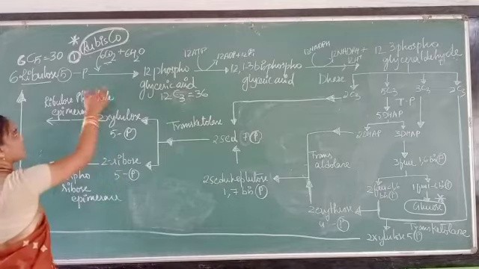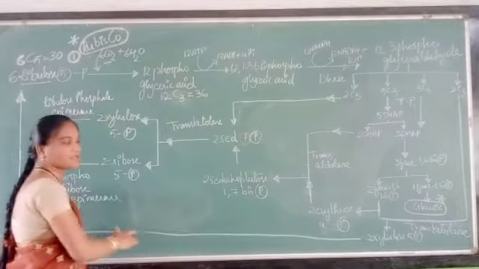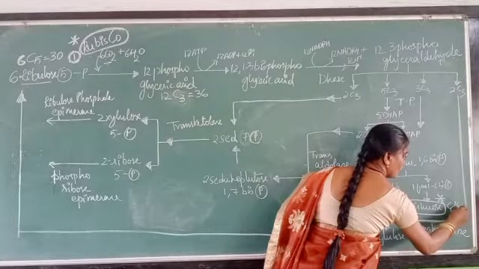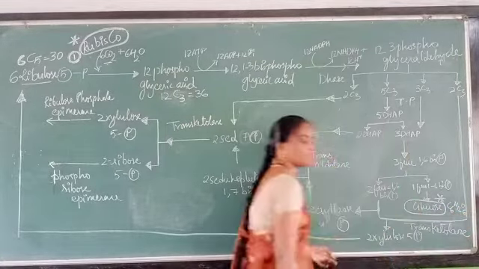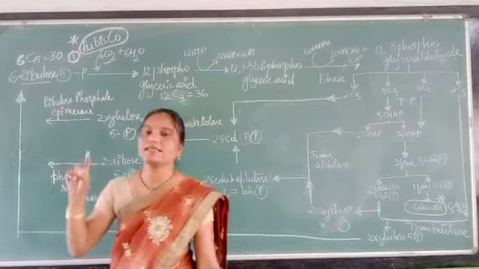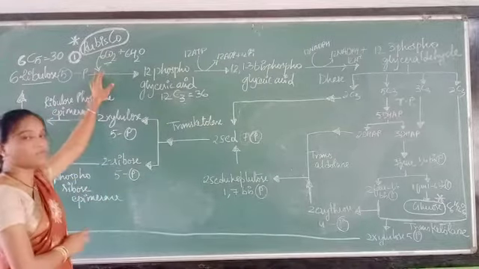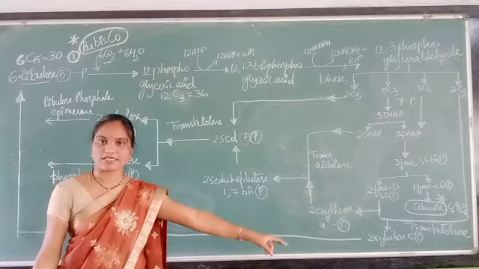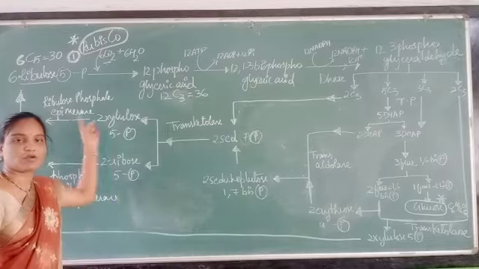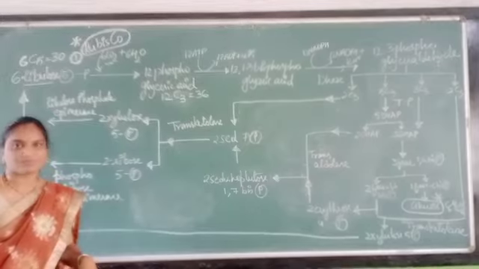So the cycle starts with the 30-carbon containing compound, and the whole cycle repeats, and your glucose, that is C6H12O6, the food for your plants, is synthesized here. So the whole cycle is done with your 30-carbon containing compound with the introduction of 6 CO2 molecules, and at last only a 6-carbon containing compound, that is your glucose, is released, and again the 30-carbon containing compound is recycled, and the 6 CO2 is coming from your atmosphere, isn't it?